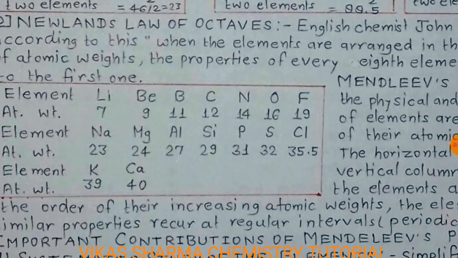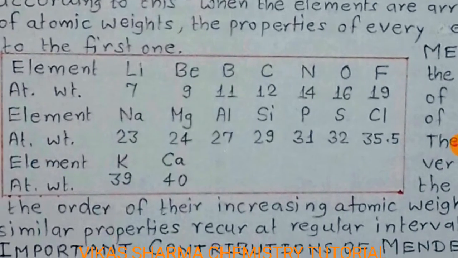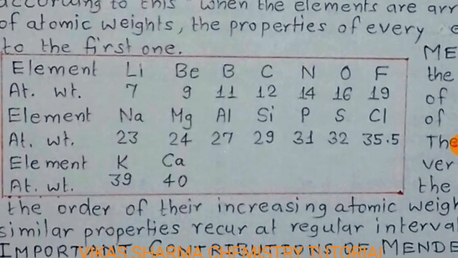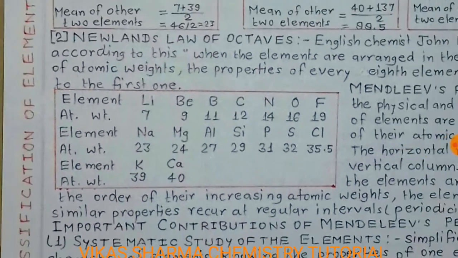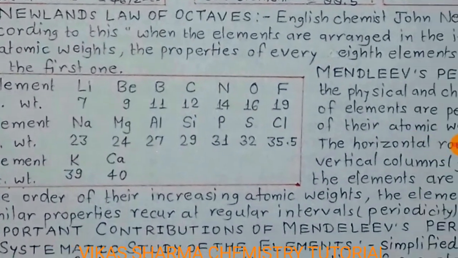Then the eighth element, sodium, has similar properties to lithium, meaning the alkali metal family. Then magnesium, aluminium, silicon, phosphorus, sulfur, chlorine. Then potassium shows similarity too, so every eighth member shows group similarity. So this is Newlands' law of octaves.